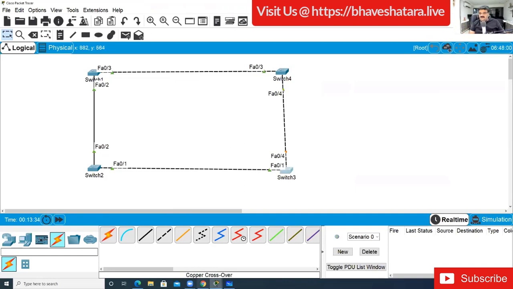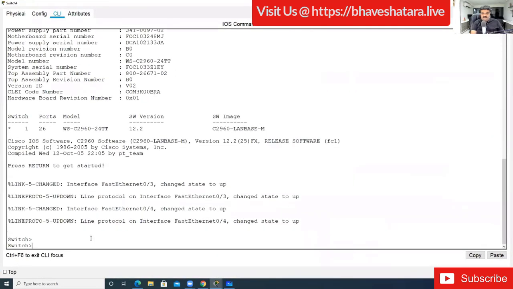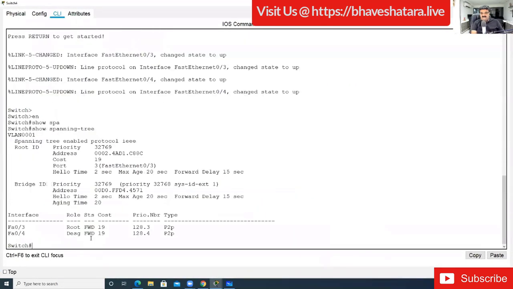Okay, so already we have the MAC address of switch 2 and 3, and now I'm going to add the MAC address of switch 4. So enable spanning tree.